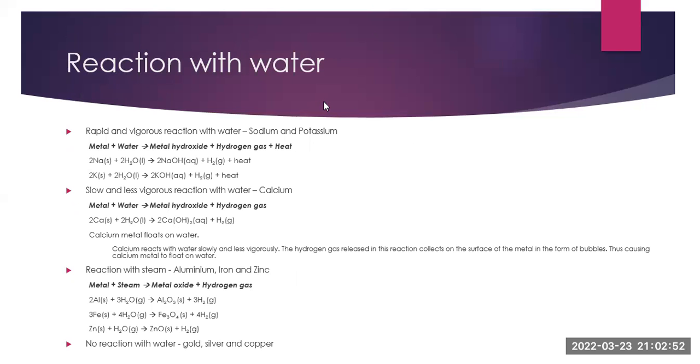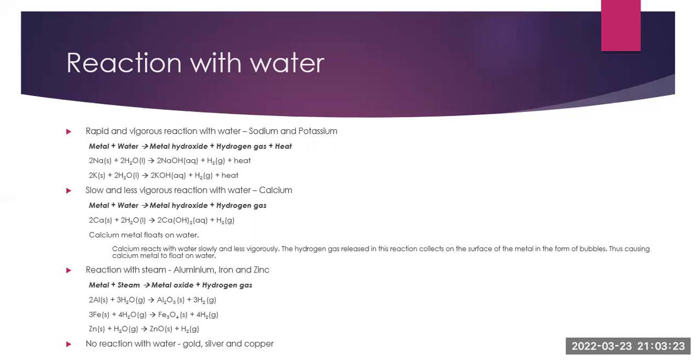Next, we start discussion of reaction of metals with water. These reactions are categorized as rapid and vigorous reaction with water, slow and less vigorous reaction with water, reaction with steam, and no reaction with water. In case of rapid and vigorous reaction with water, the metals under consideration are sodium and potassium.